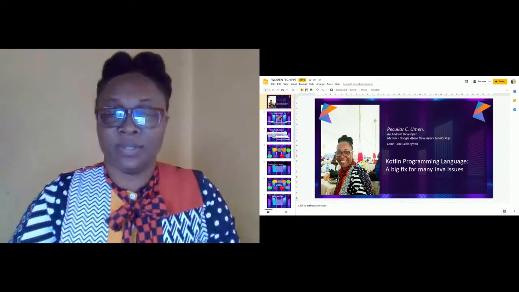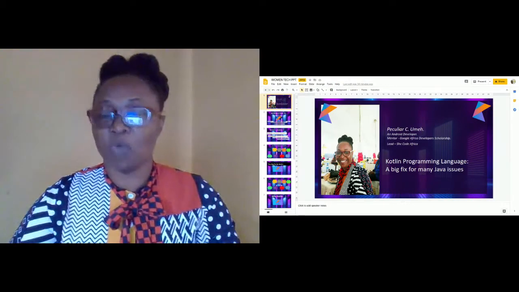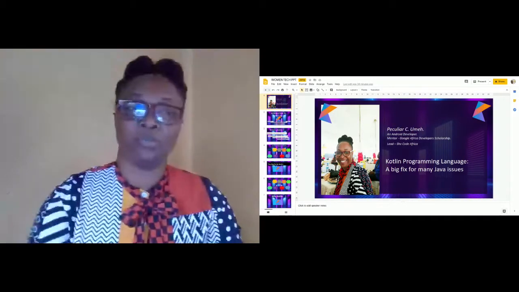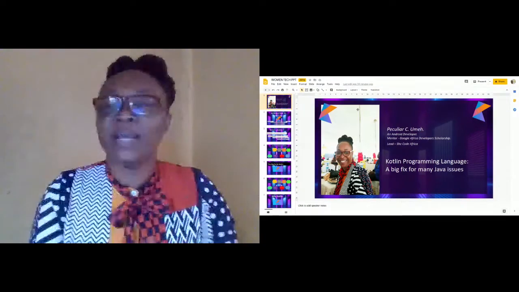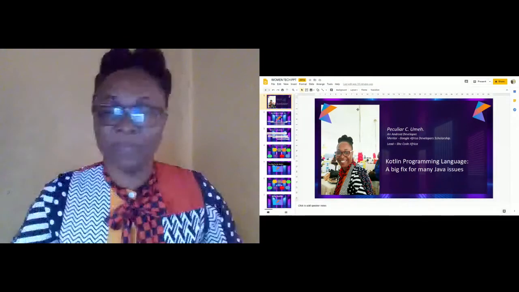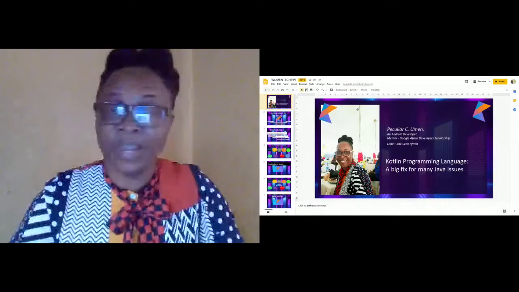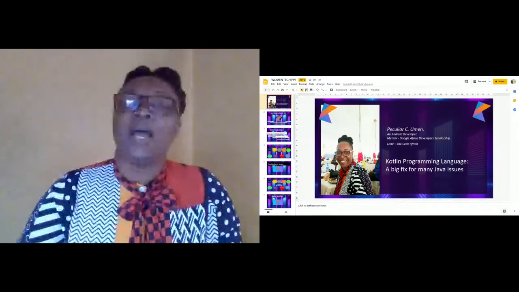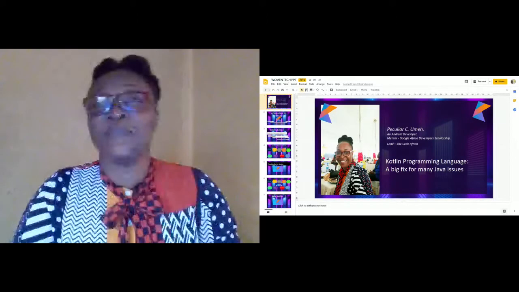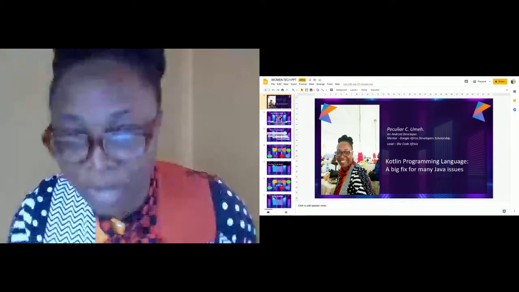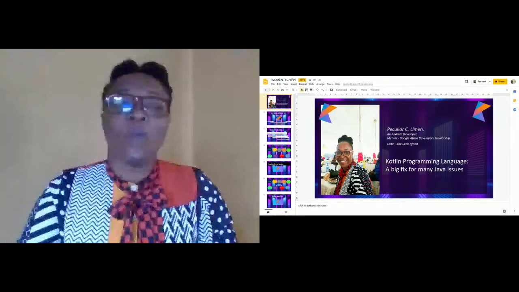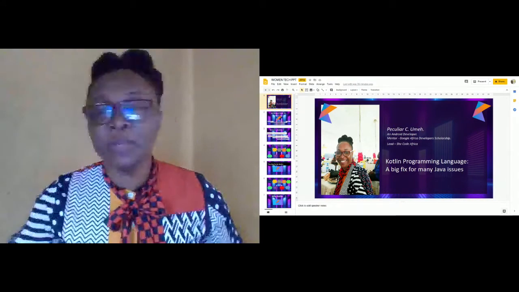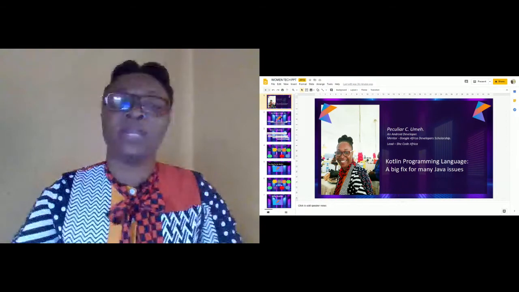And in this session, Kotlin programming language, a big fix for many Java issues. Just like I said, I'm very excited to be here this day. I thank the organizers of this program, I thank our partners, and I thank everyone present here to be part of this program. I'm glad to have you all. Now we're going to be looking at, in this session, Kotlin programming language, a big fix for many Java issues.